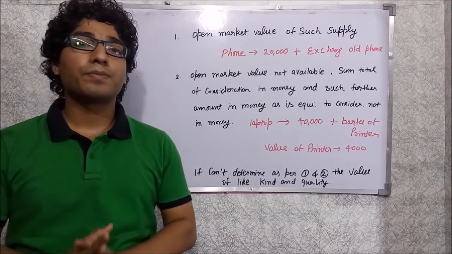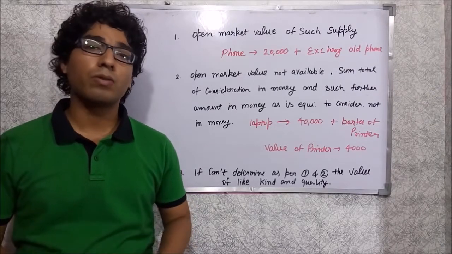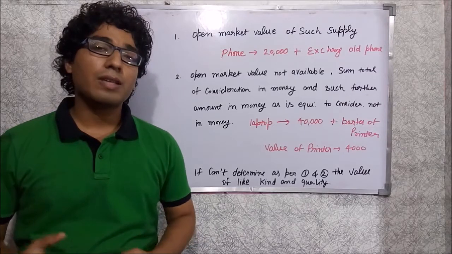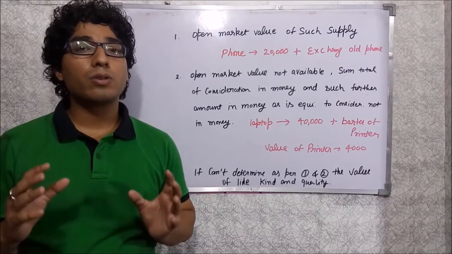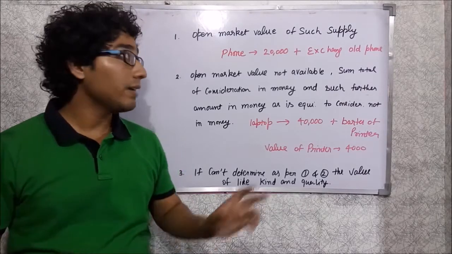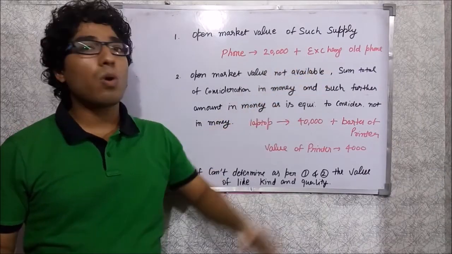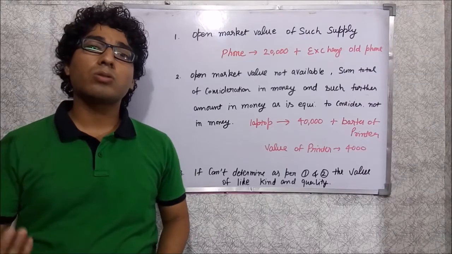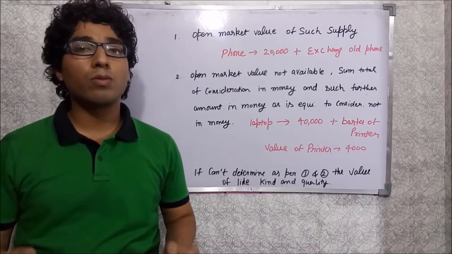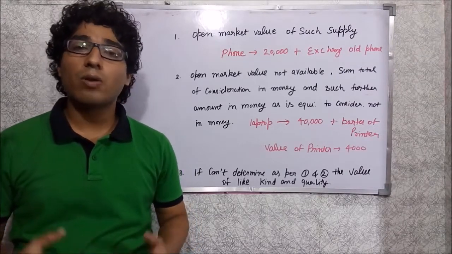For example, you have a mobile phone shop and you are selling a mobile phone, and during the sale you got 20,000 rupees for that phone, plus you also got some old mobile phone in exchange. In that case, how do we determine the value?